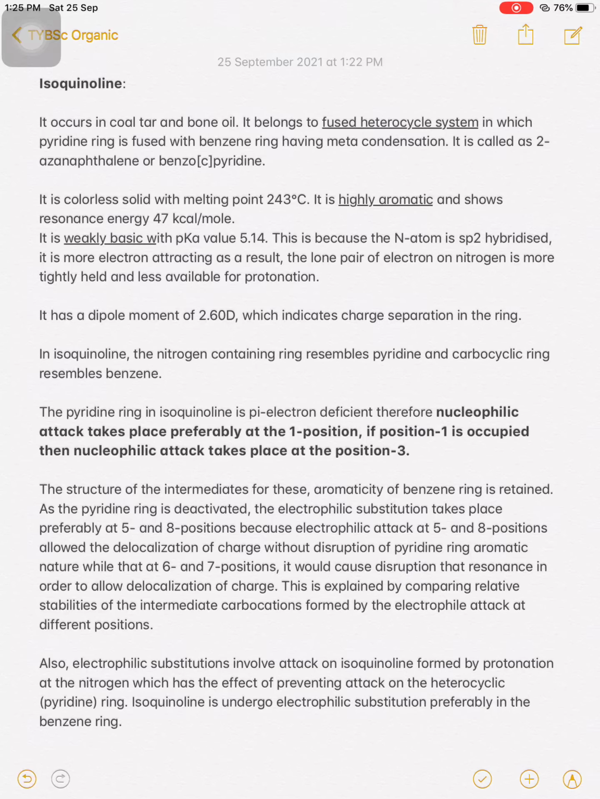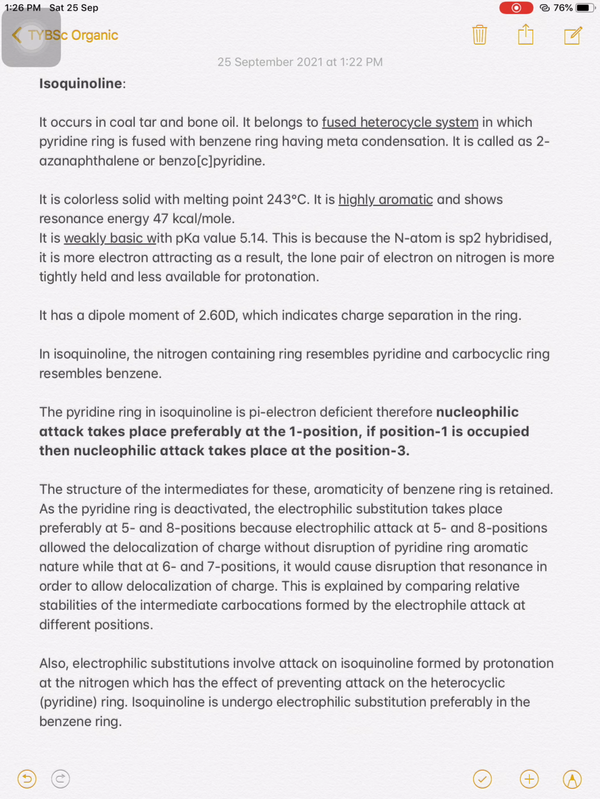Dear students, in heterocyclic chemistry, we are studying this third compound, isoquinoline. This isoquinoline is a fused heterocyclic system. Like quinoline, it is also called 2-azanaphthalene, because in the naphthalene structure, at the second position, if you replace carbon by nitrogen, that is the aza group, then this compound is isoquinoline.